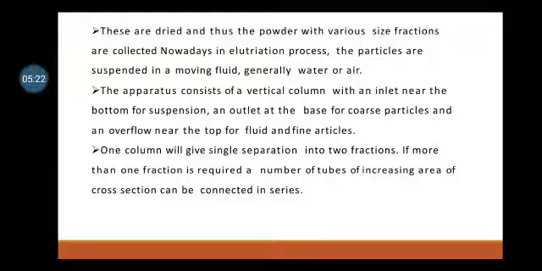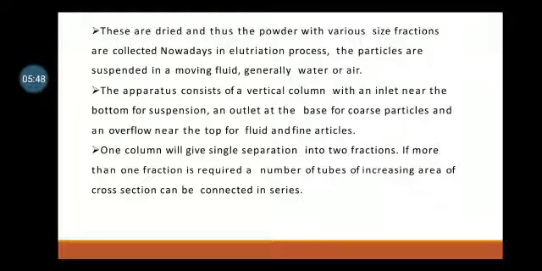Now in the elutriation process, the particles are suspended in a moving fluid, generally water or air. The apparatus consists of a vertical column with an inlet near the bottom for the suspension, an outlet at the base for coarse particles, and an overflow near the top for fluid and fine particles. One column will give a single separation into two fractions.